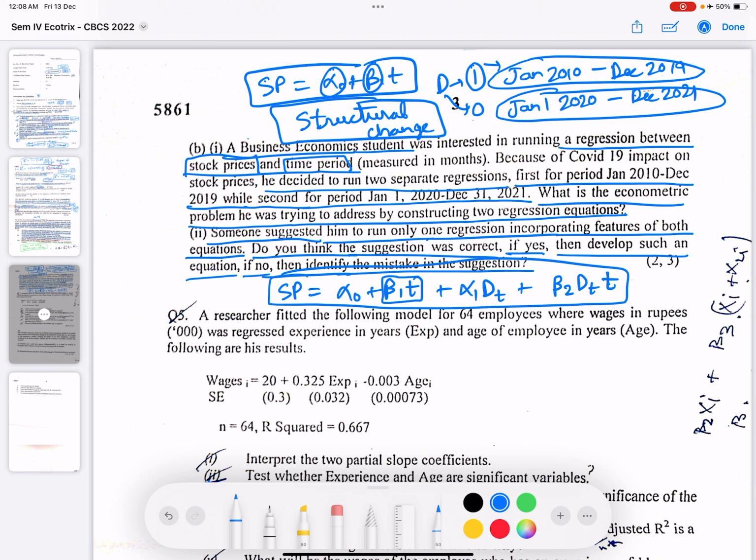So if we're talking about the first time period, the value of the model would be alpha naught plus alpha 1 plus beta 1 plus beta 2 into t. So the slope coefficient has changed and the intercept coefficient has also changed, and then the person can check the significance of alpha 1 and beta 2. By checking the significance of alpha 1 and beta 2, you will get to know whether there is any structural change in the slope and in the coefficient of the intercept as well. Okay, I hope.